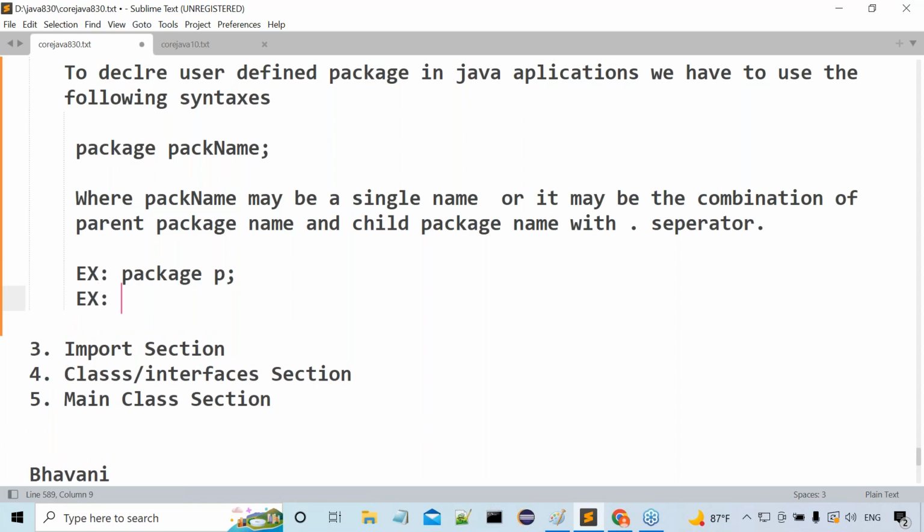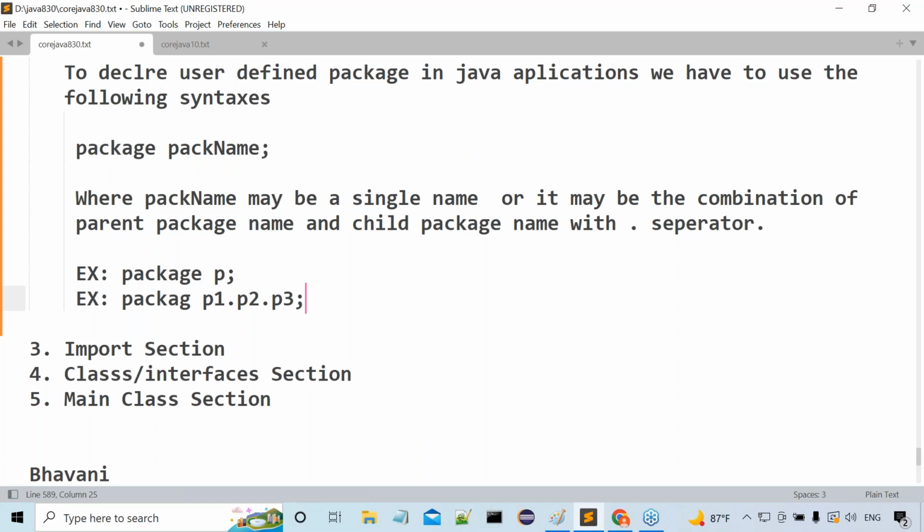Another example here: package P1.P2.P3. There, what is the package name? P1.P2.P3. What's the meaning of this P1.P2.P3? It's parent package and child package with a dot separator. Now observe carefully. The topmost parent is P1. P1 is a parent to P2. P2 is a parent to P3. P3 is a child to P2. P2 is a child to P1. All of you are getting my point or not?